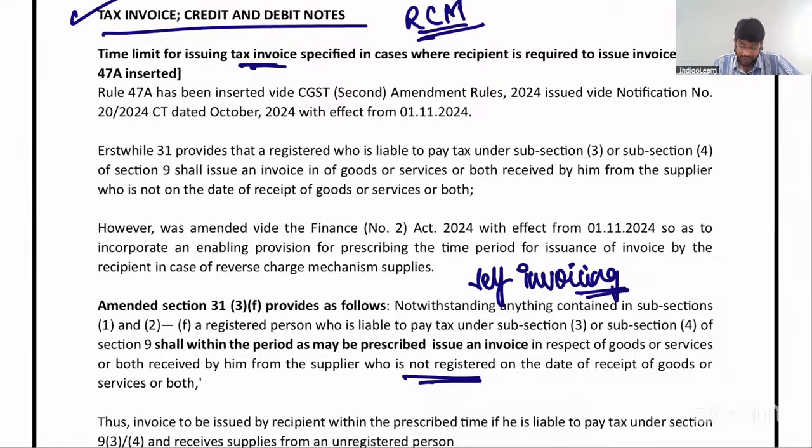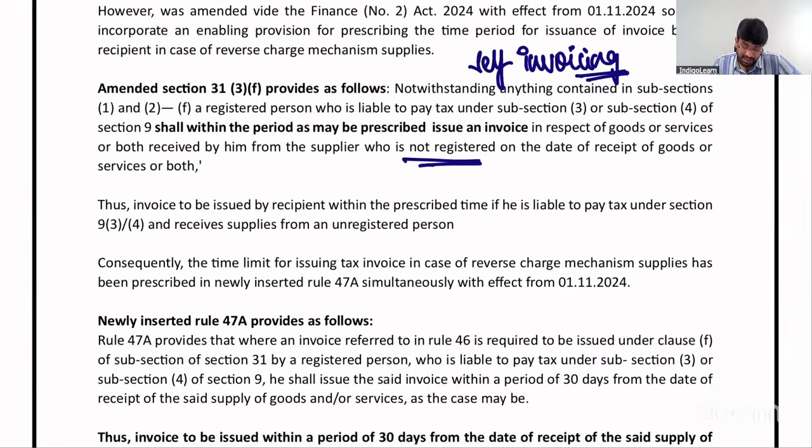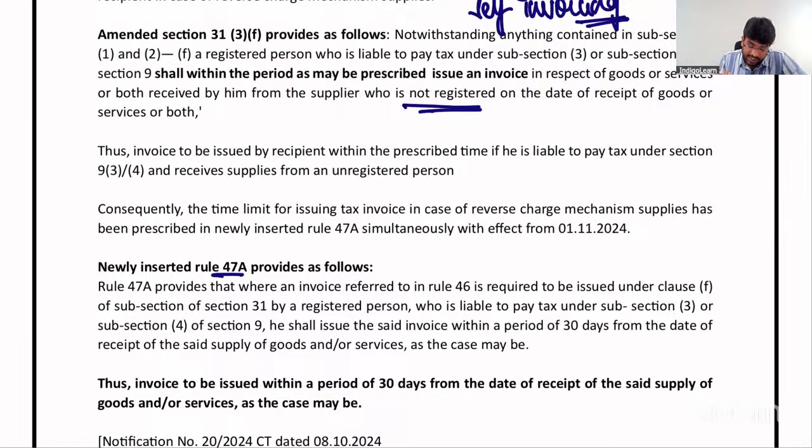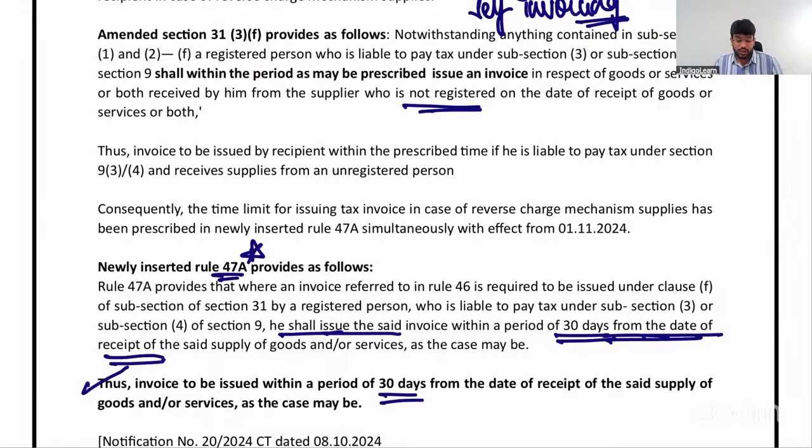For that, they notified a time limit now, where they have introduced one rule called Rule 47A, where they have specified that he shall issue the invoice within 30 days from the date of receipt of supply. Thus, the invoice has to be issued within 30 days from the date of receipt of supply of goods or services. And this story will come only when the supplier is an unregistered person and the recipient is a registered person. Then only the concept of self-invoicing will come into picture.